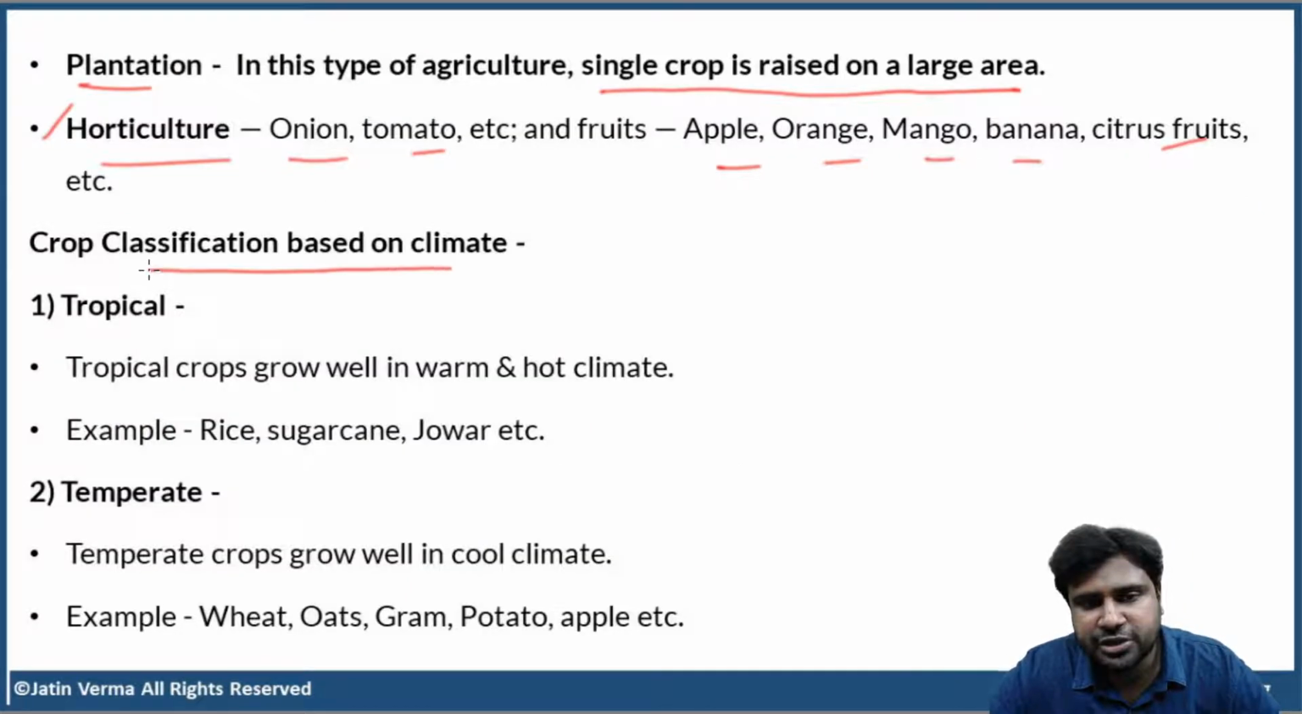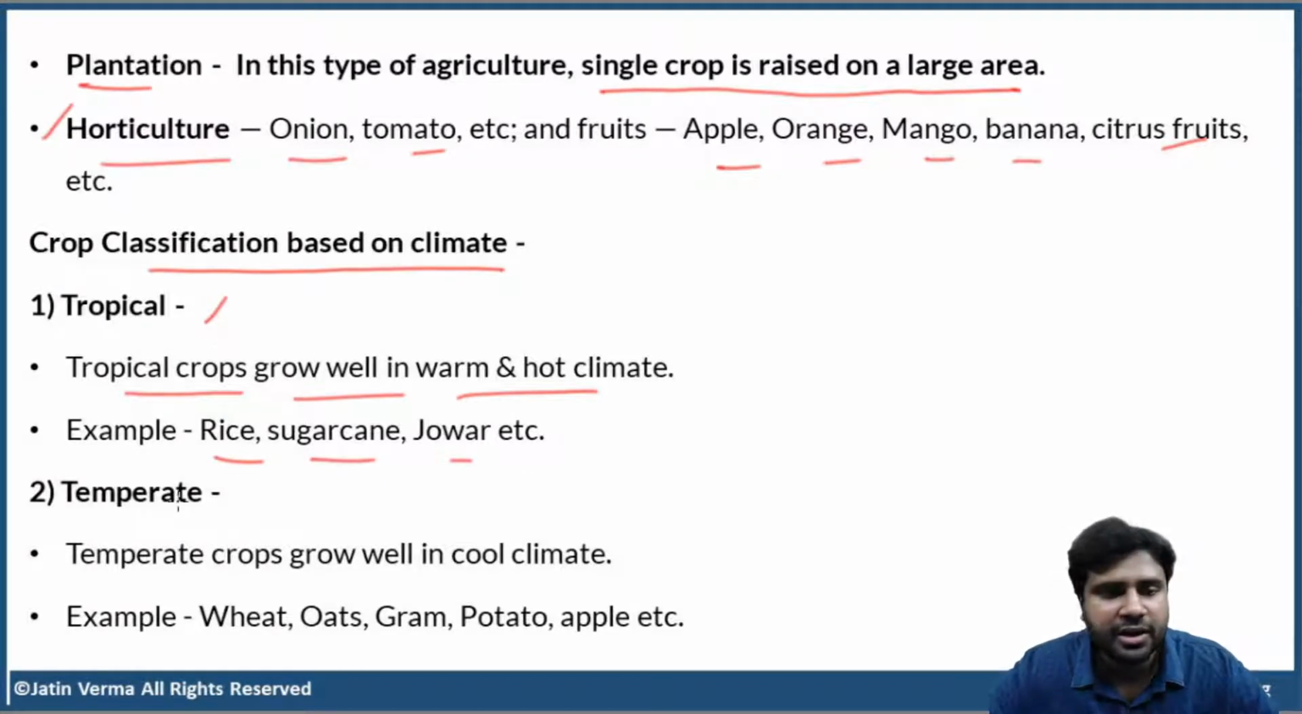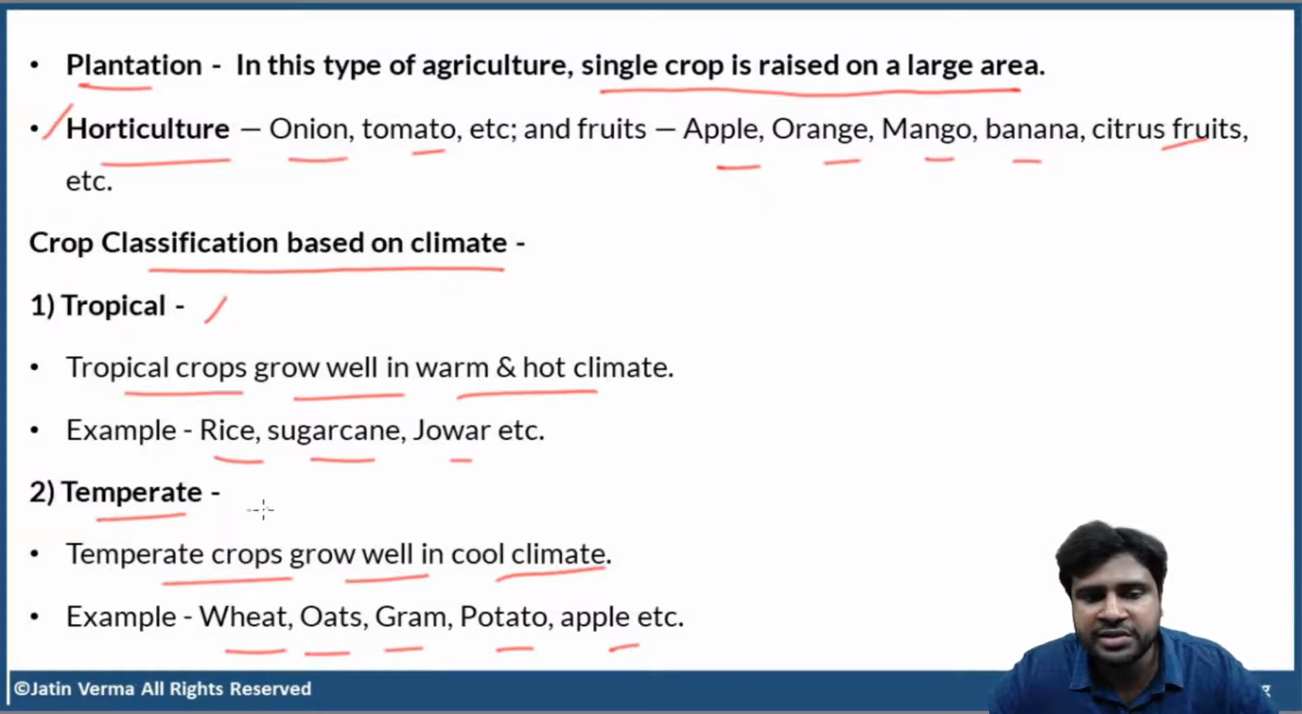Crop classification based on climate. First, tropical. Tropical crops grow well in warm and hot climate. Example: rice, sugarcane, jowar. All these are tropical crops. Next, temperate. Temperate crops grow well in cool climate. For example, wheat, oats, gram, potato, apple. All these are temperate crops.